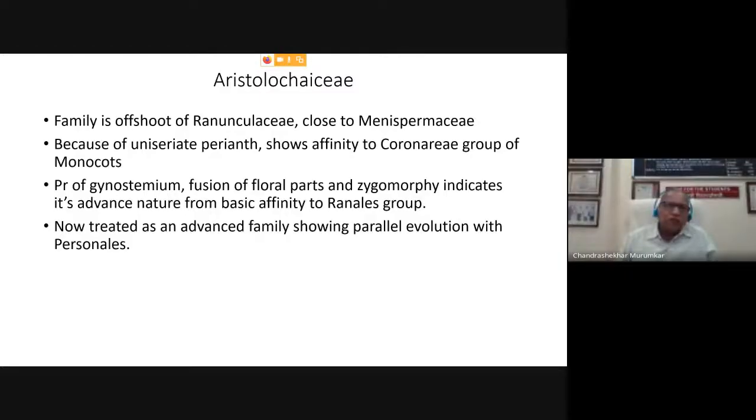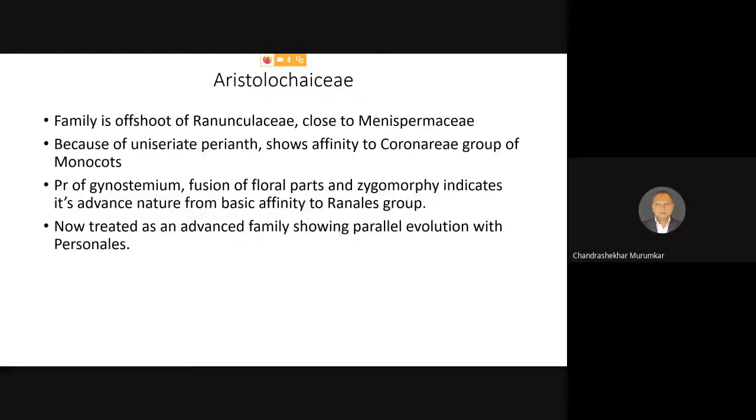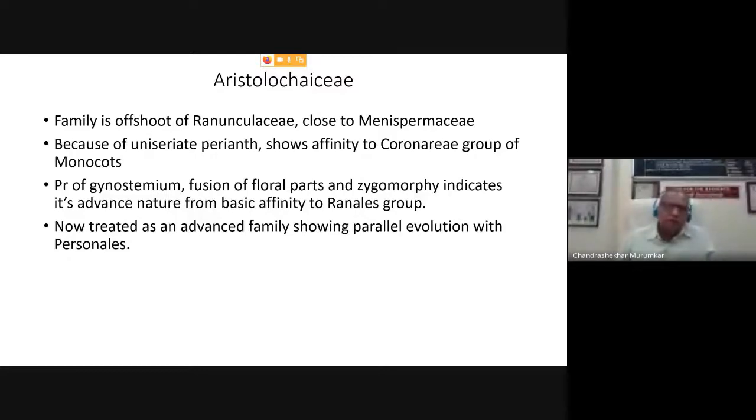Those stamens are included in Ranunculaceae. Similarly, in Aristolochiaceae also we will find a large number of stamens which are free, and they are showing cohesion with the gynostegium. This particular character, cohesion of the stamens, which is present in many plants, is also a unique character which is similar to that of the family Menispermaceae.